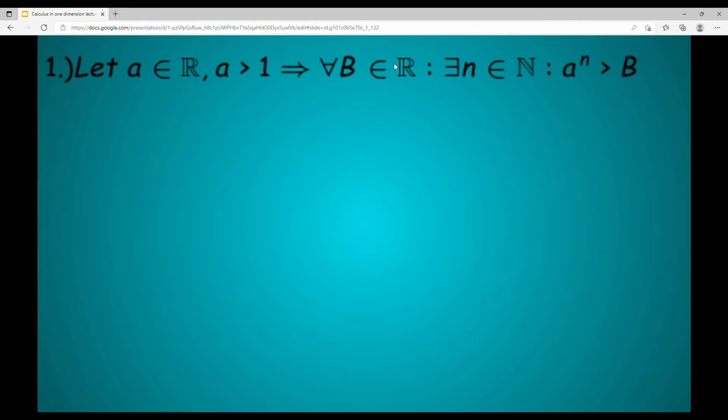If you have a real number a greater than 1, then there exists some natural number n such that a to the power of n is greater than every given real number.